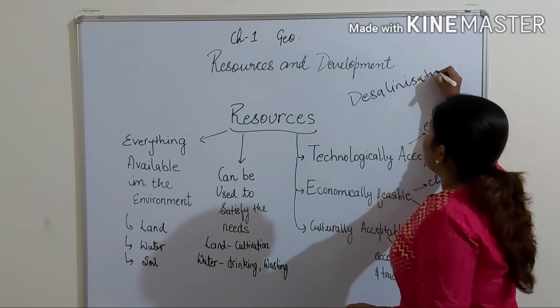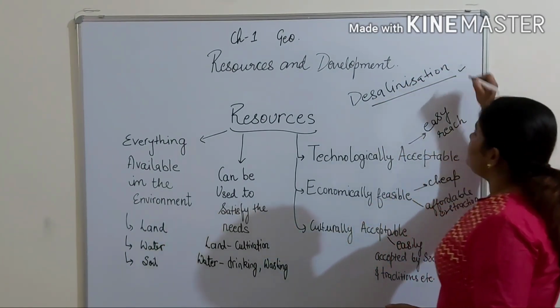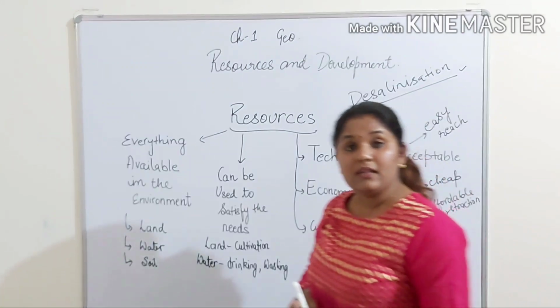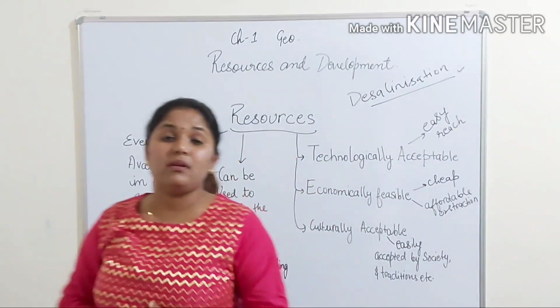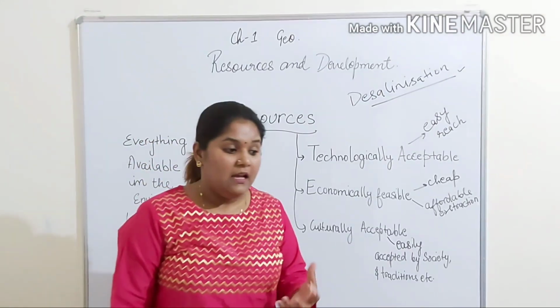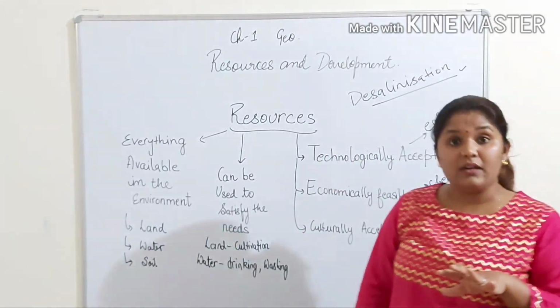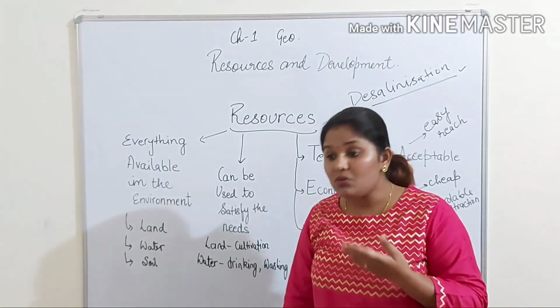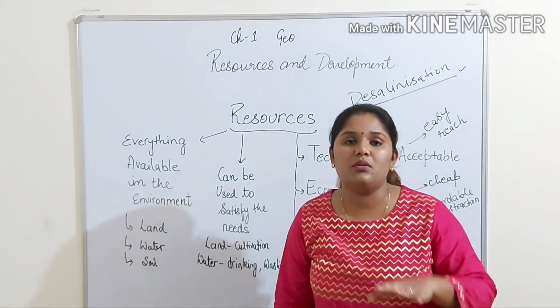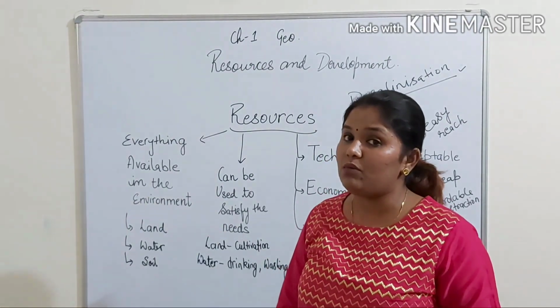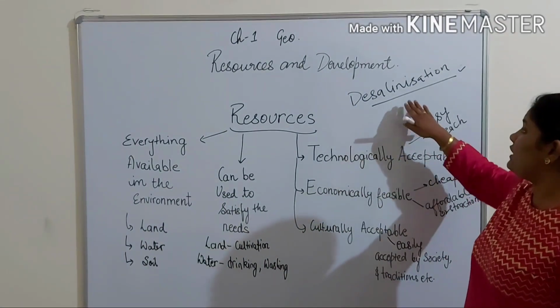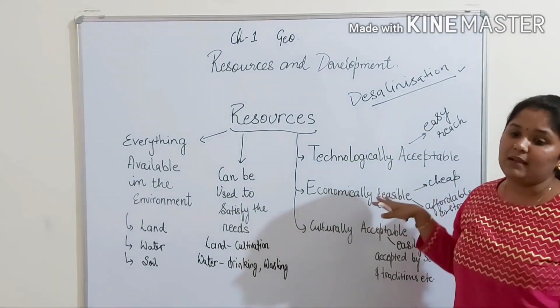Okay, this is a process through which saline water, यानी salty water of oceans, can be converted into potable water. यानी जो नमक वाला पानी होता है oceans का, उसको we can convert it by using a technology, and we can use it into a water which we can consume for drinking purposes, that is potable water. But this technology is not currently available in India.